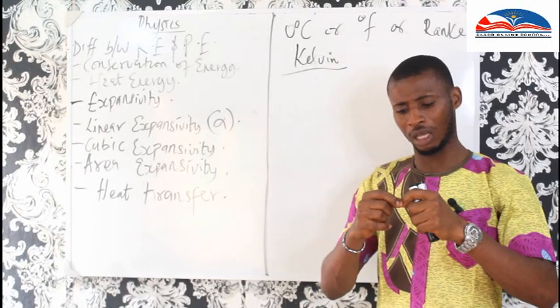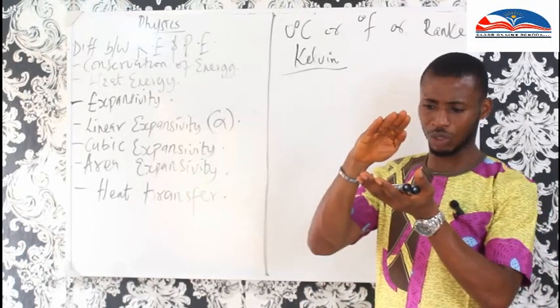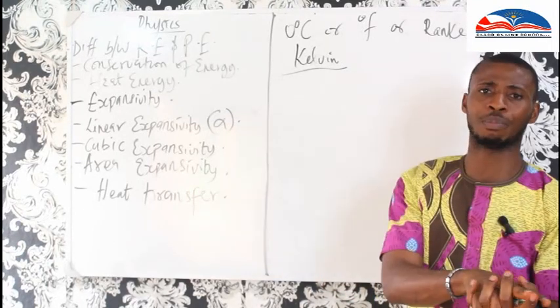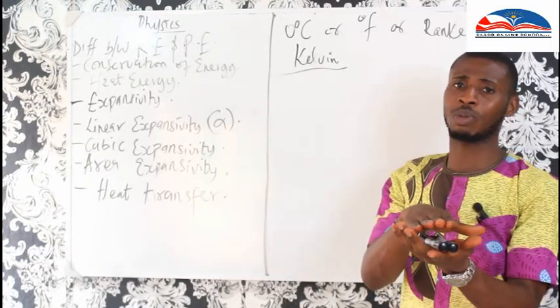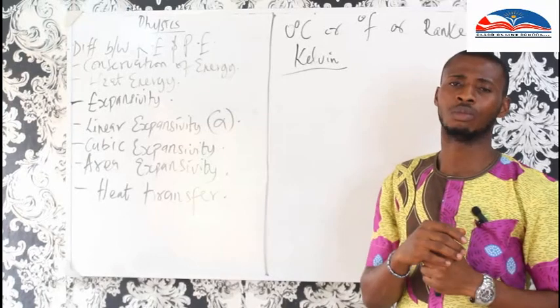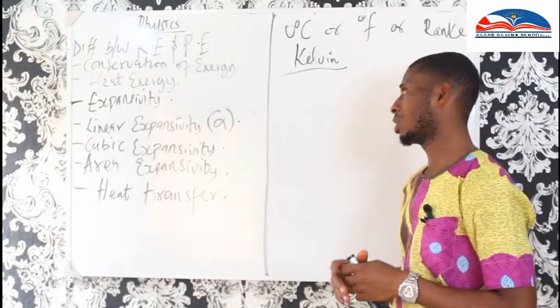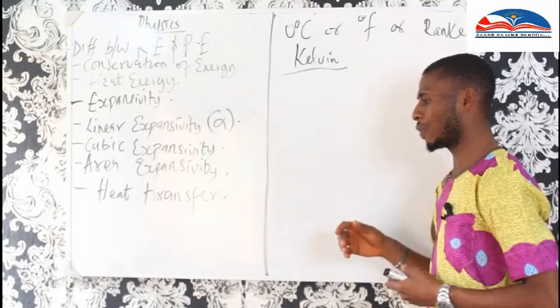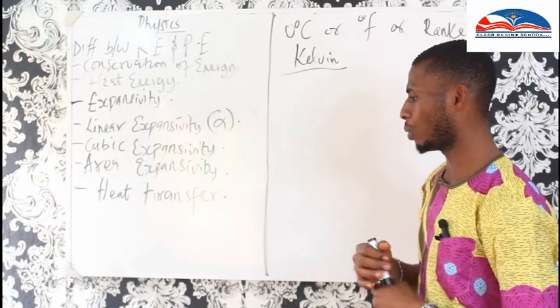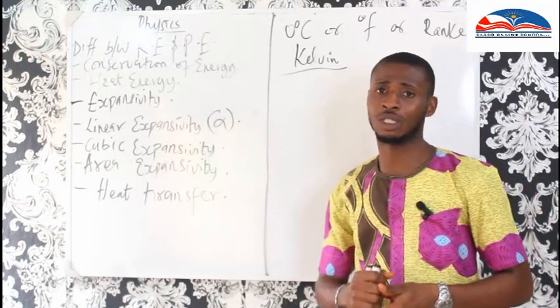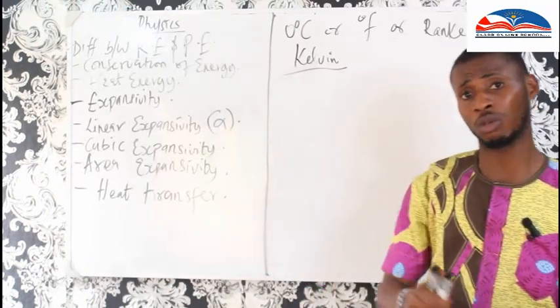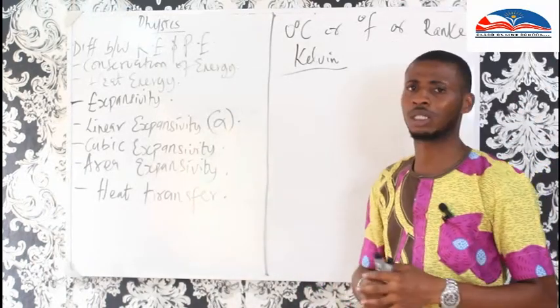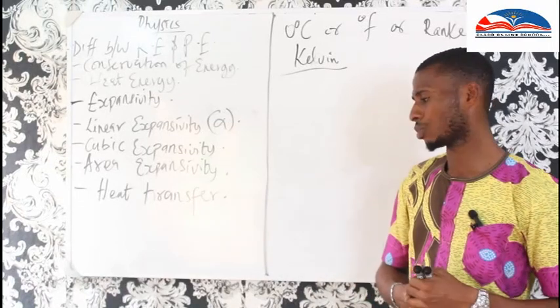They give a little space so that once it expands, it will come together. Then when it's cold, it will go back to its original shape. Hope you are following. That is the effect of heat on a body. The same effect of heat can change a solid to a liquid, and a liquid to gas.